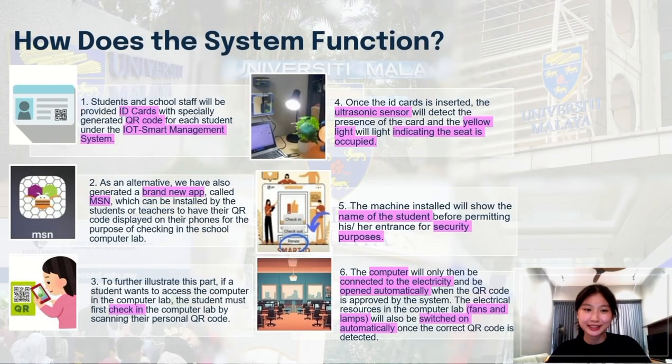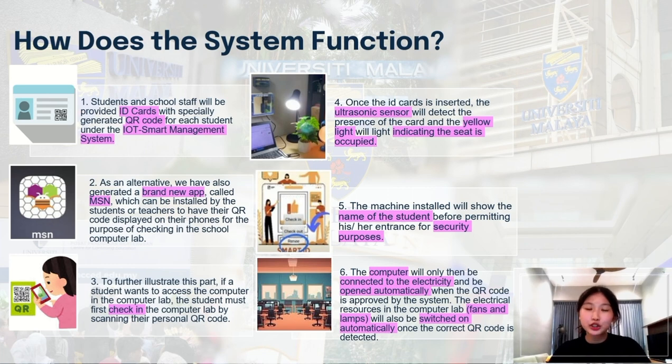IoT Smart Management System. As an alternative, we have also generated a brand new app called the MSN, so that the teachers and the students can download the app to have the QR code displayed on their phone screen for checking in to the school computer lab. To further illustrate this part, if a student wants to access the computers in the computer lab, the student must first check in by scanning their QR code. Once the ID card is inserted, the ultrasonic sensor will detect the presence of the card and a red-yellow light will light up, indicating the seat is occupied.